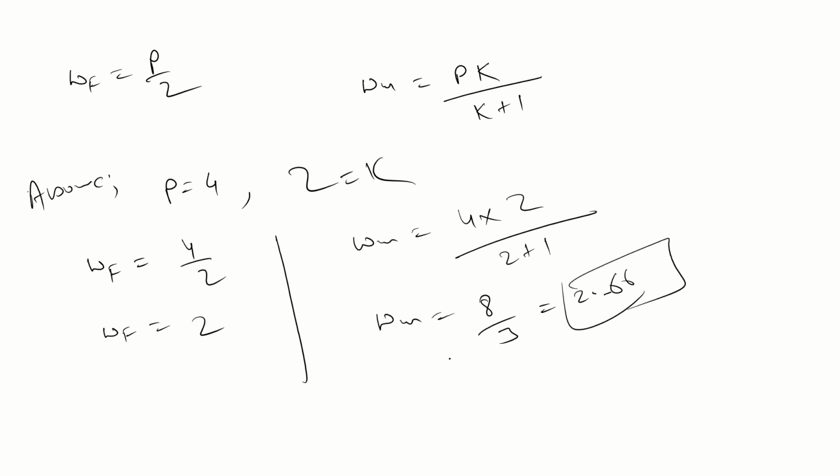So basically, if you take any values, guys, if P is greater than 2 and k is greater than 1, then the male worker, okay.